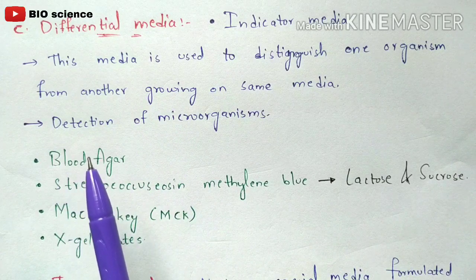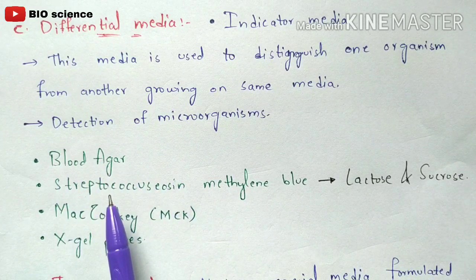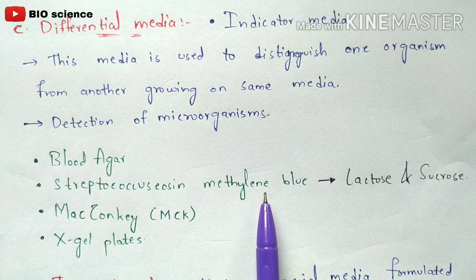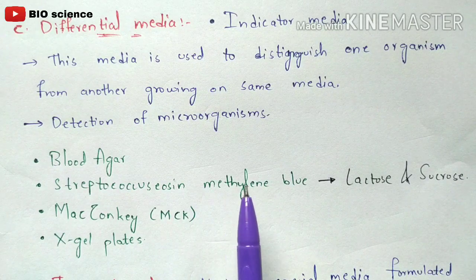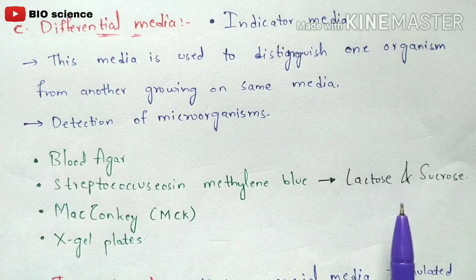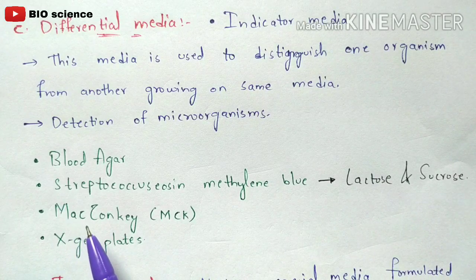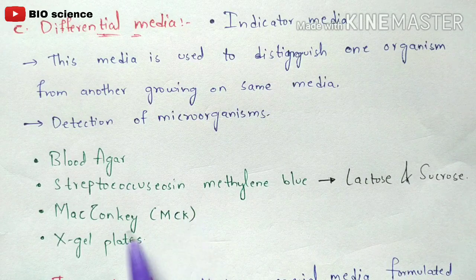So the examples present in the differential media are blood agar, Streptococcus in methylene blue, right? It is mainly used for the fermentation of lactose as well as sucrose. And MacConkey, MCK, it is shortly abbreviated as MCK, and XLD plates. So these are the types of media which you take in the form of differential media for the cultivation of the bacterium.